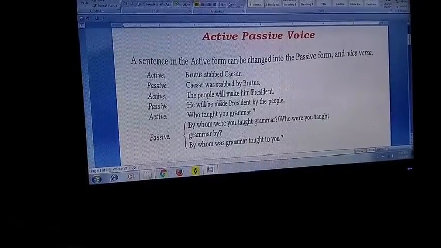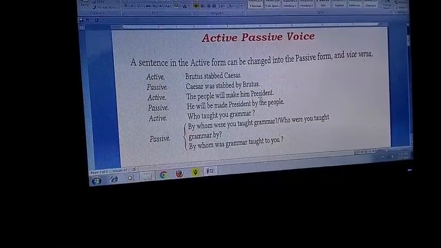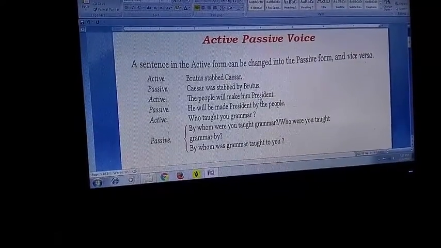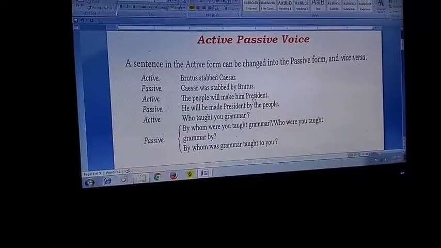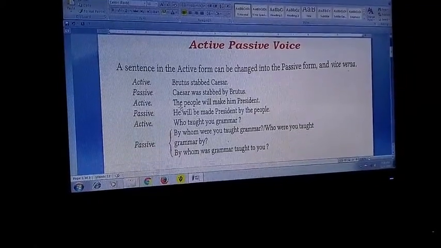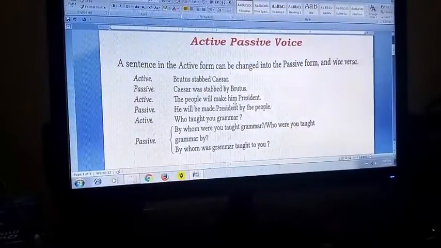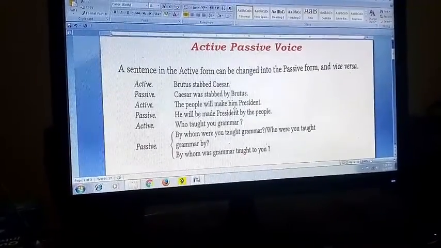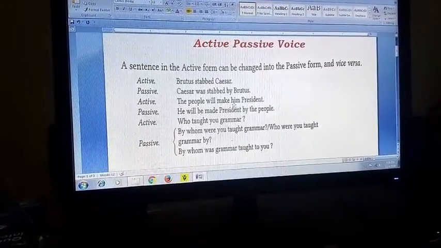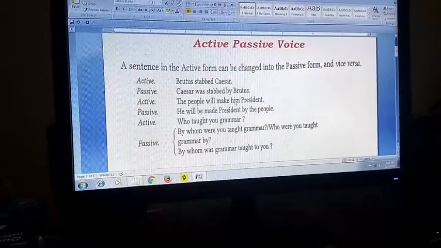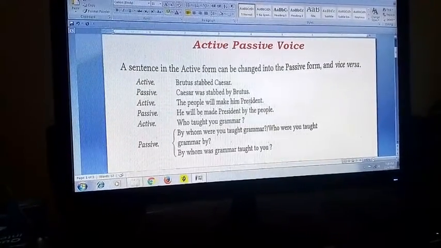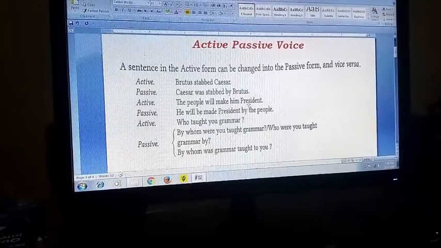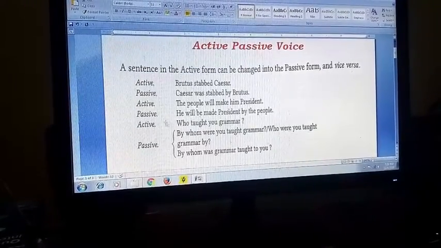President is always called the direct or primary object, and him is the secondary object. So there are two objects, and from these two you can give two separate answers.